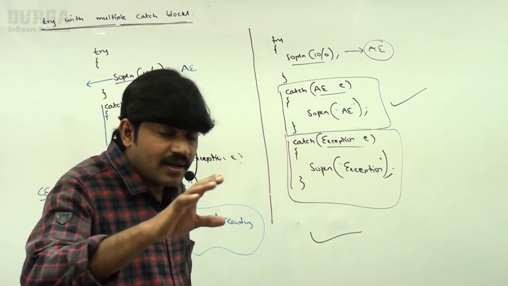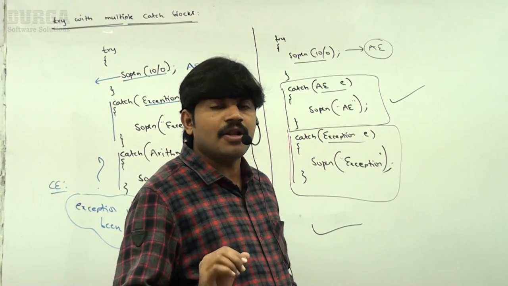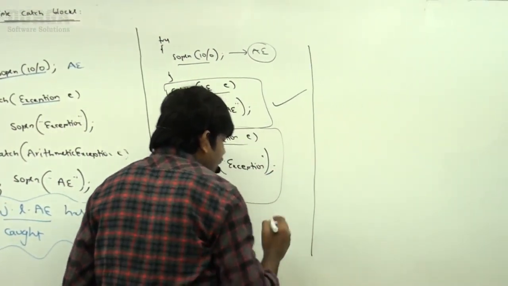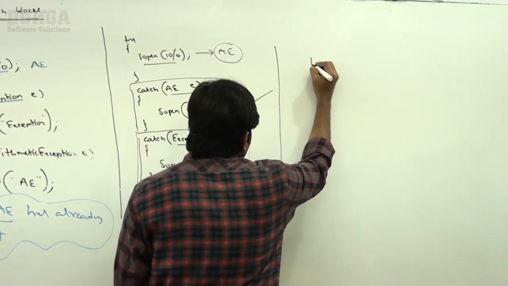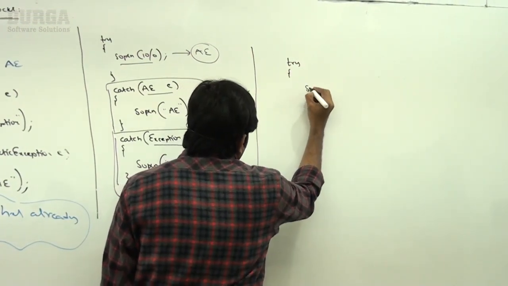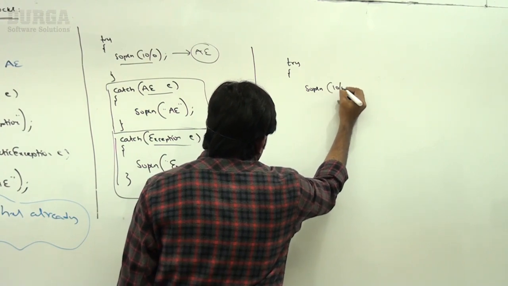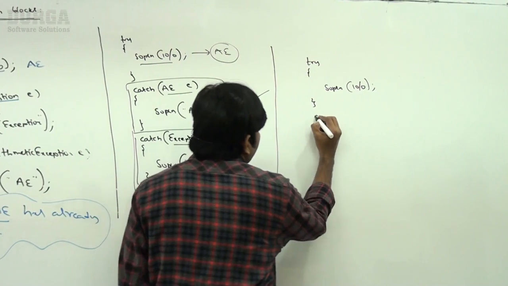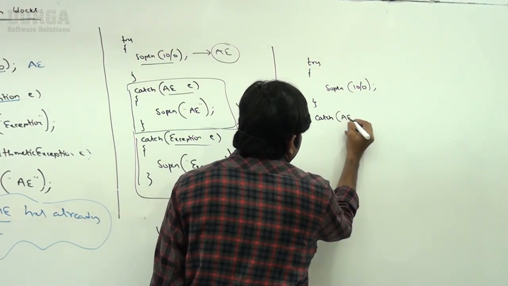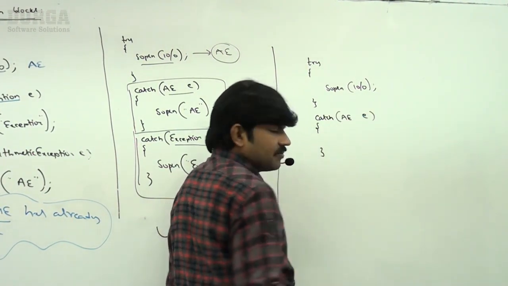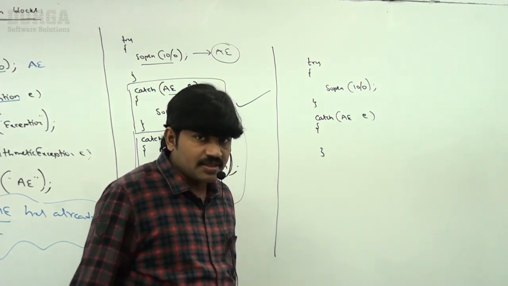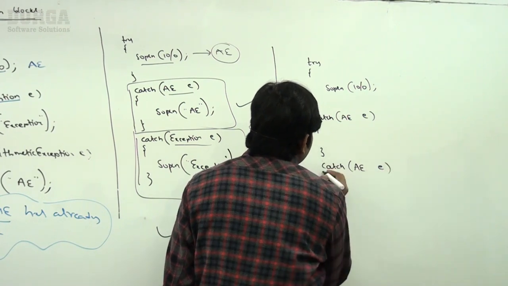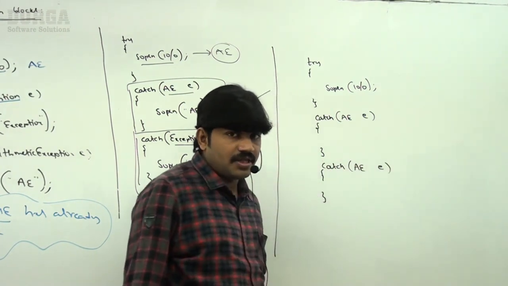Next, the same error occurs in another situation, sir. There is another example where we may see the same kind of compile time error. What is that? Observe. Here I am taking try, System.out.println of 10 by 0. Now, sir, catch block, arithmetic exception e, like this I am taking. Assume this is the catch block for arithmetic exception. Now, again I am taking arithmetic exception, like this, right?